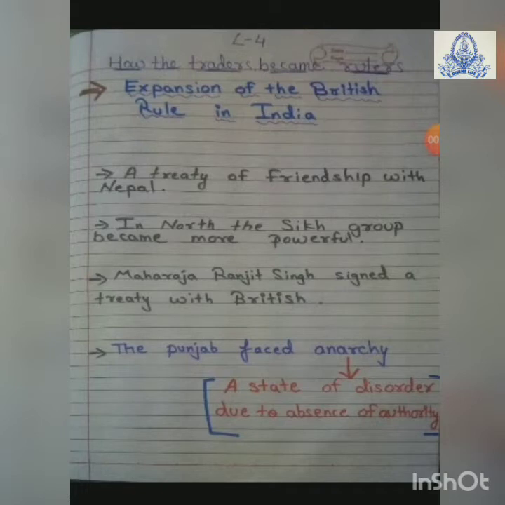So when the Britishers were very busy controlling the east and southern parts of India, at that time in the north the Sikh group became so much powerful. Britishers knew they alone could not win the region, so they kept a friendly relation with the Sikh group.